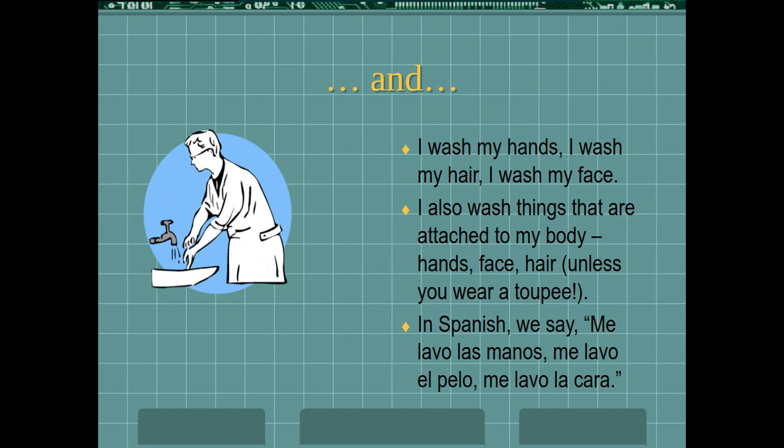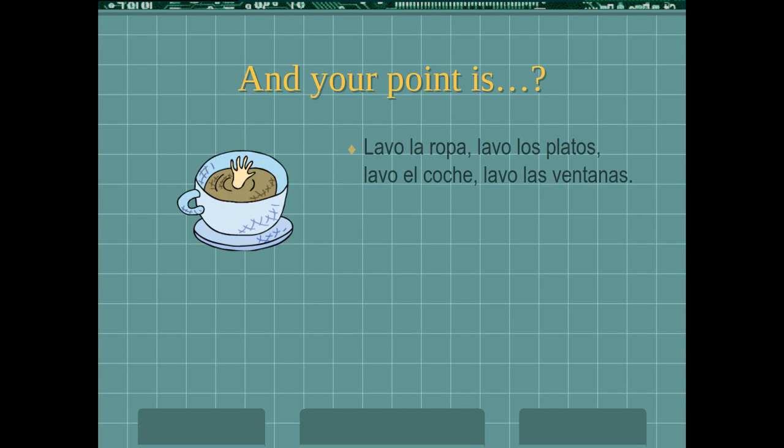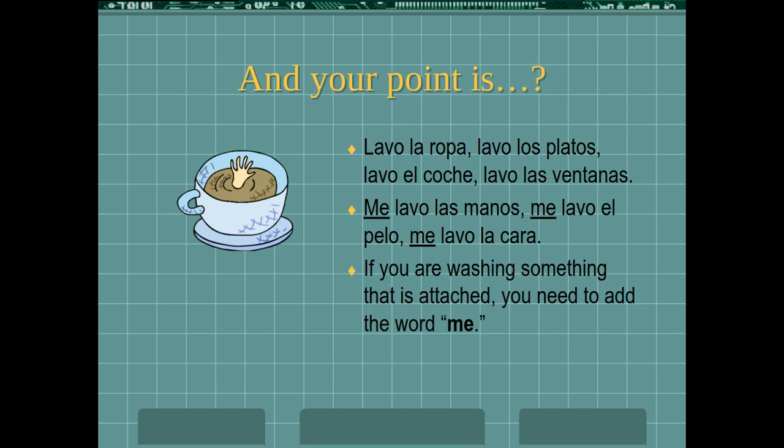And in this case, lavo el carro would be I wash the car, but me lavo las manos would be I wash my hands. And that's because not only am I washing, but that is happening to me. It's my hands that are getting washed, right? So this would just be for the yo form. But if you're washing something that is attached to yourself, in other words, it happens to you, you need to add the word me in front of it. And we'll talk about how you conjugate these in a minute.